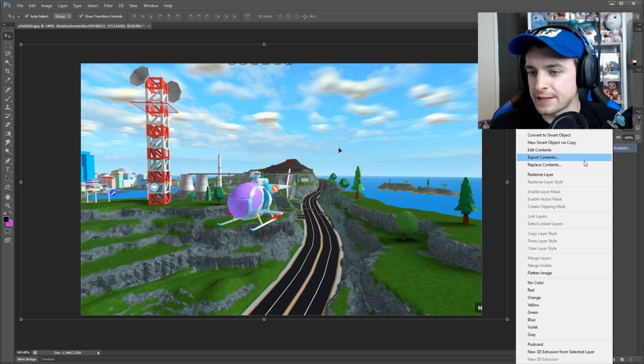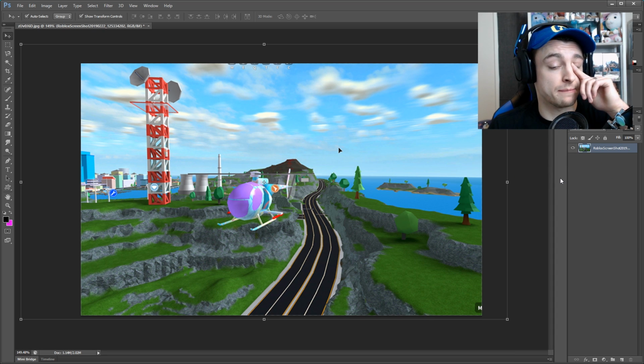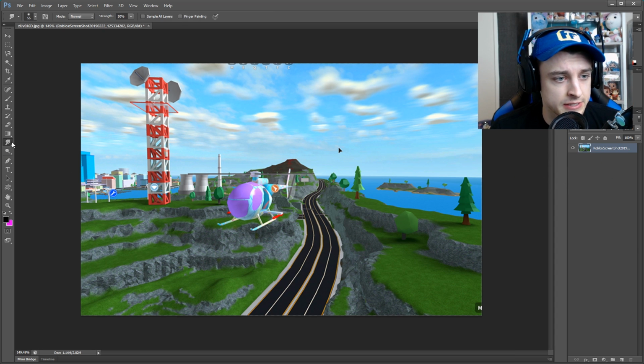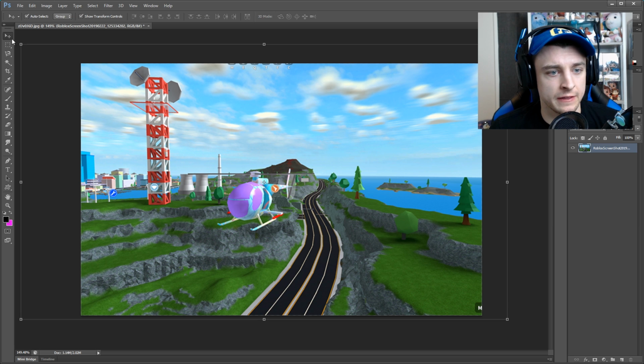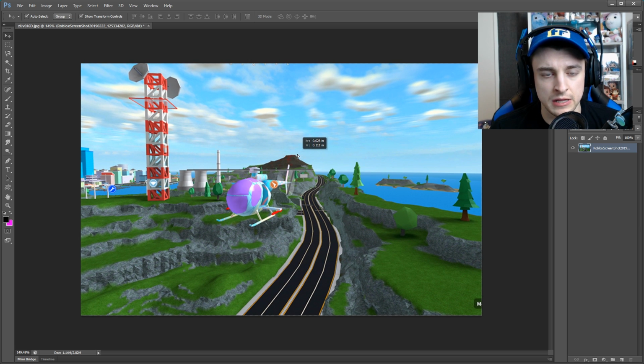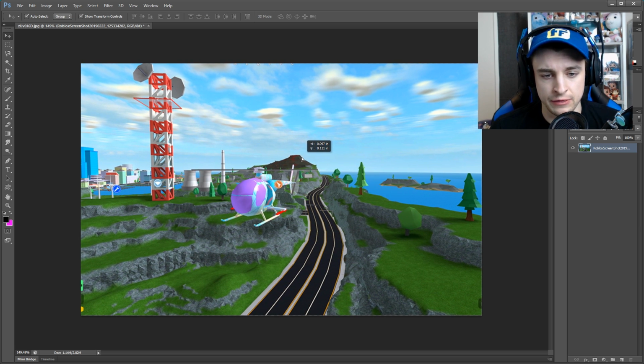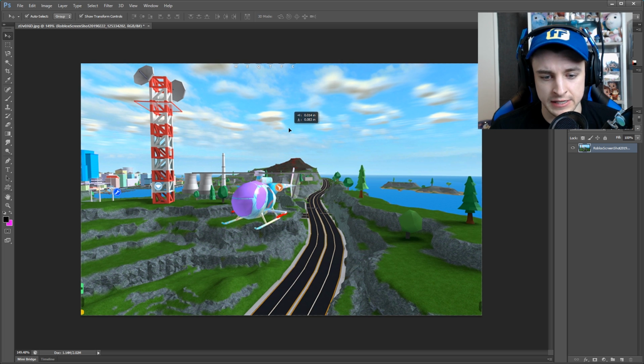So like I said, this is just going to be sort of like the background. So first thing we want to do is very quickly take this little thingy out. Wait, what can I do? Oh, there we go. So take that thing out right there so we don't have the cursor in there. And then let's move the screen up a little bit. That I think will be okay. It can be in there a little bit because like I said, we're gonna blur it.